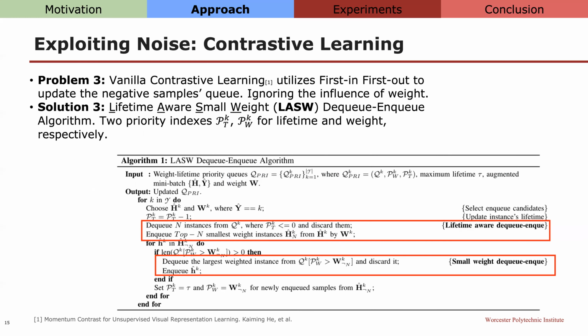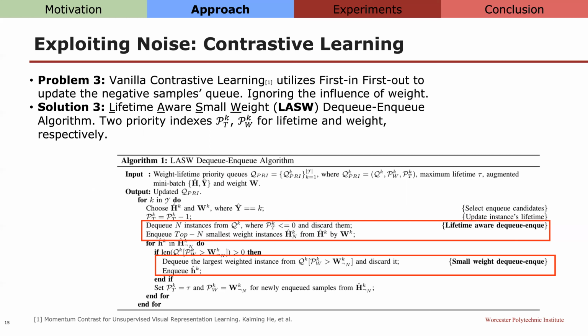Lastly, we design a new in-queue DQ algorithm for the negative queue. In vanilla contrastive learning, they utilize a first-in, first-out algorithm to update the negative queue. This will ignore the influence of the weight. To solve this problem, we propose a lifetime-aware small-weight in-queue DQ algorithm.